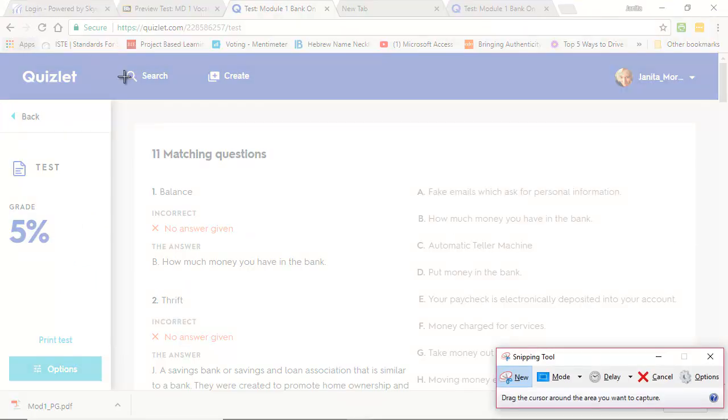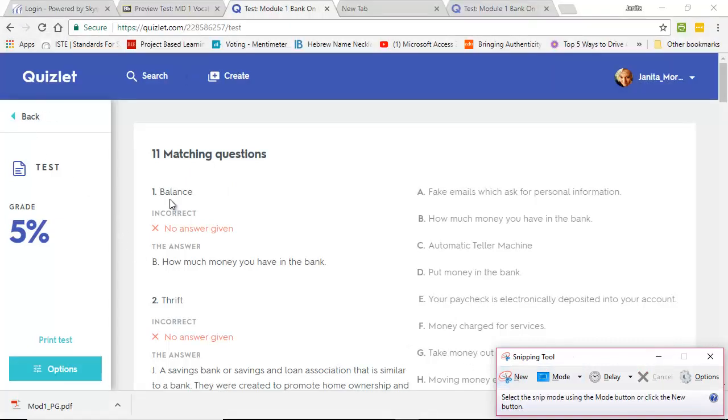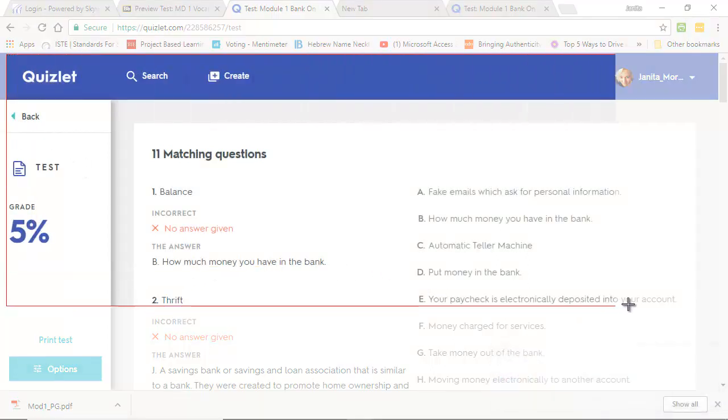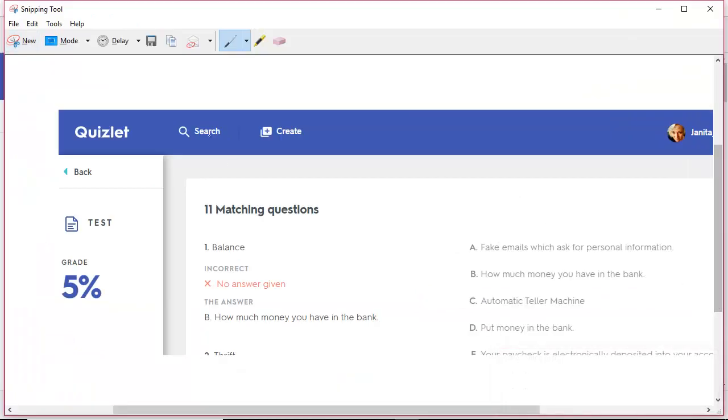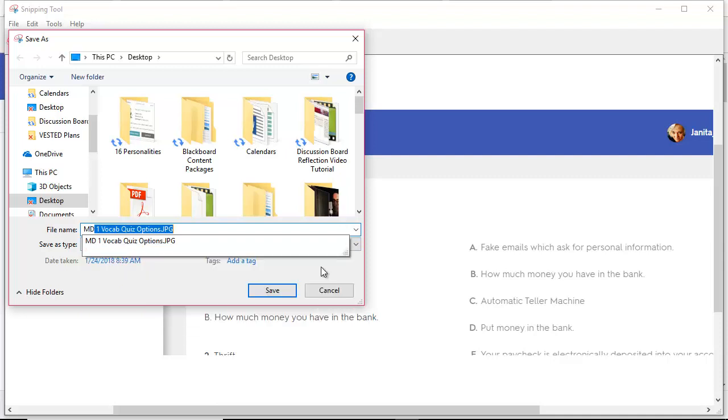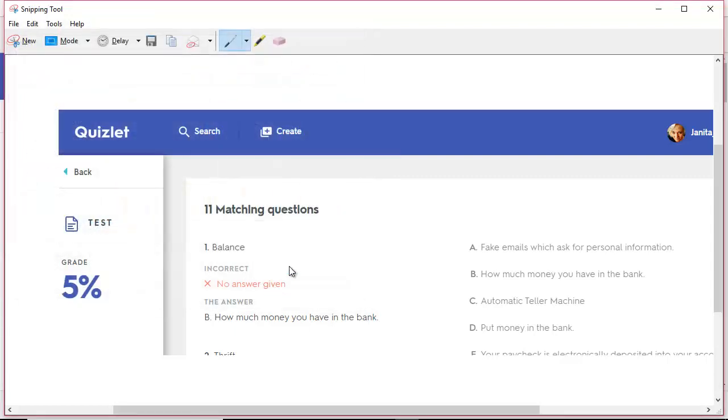Then we're going to save it. Oh, I did not mean to do that. Let's just do another new one. That was not the intended result, but we can fix that. There we go. Now we're going to save it, and I would suggest that you call it something that you can remember, not Capture. Make sure you change it. Don't use Capture for everything. MD1 Vocab Quiz Results. Save it where you can find it.